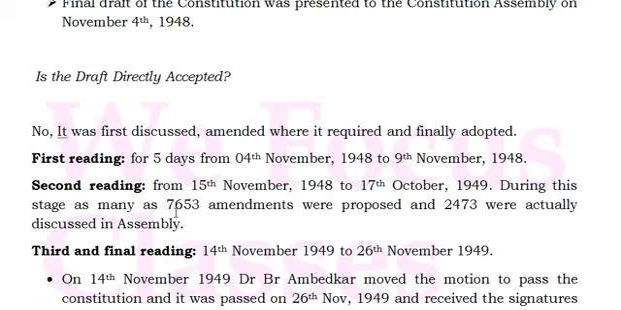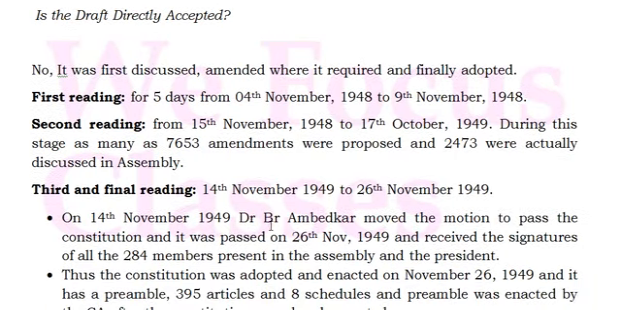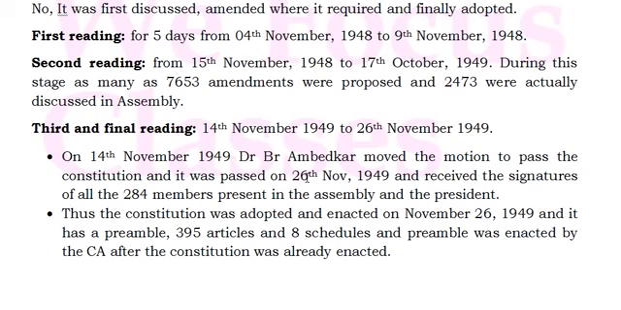And this is about the second reading. And what happened to the third and final reading? The third and final reading was between 14th November 1949 and 26th November 1949, friends. This is important. The third and final reading started on 14th November 1949. Please remember the dates.